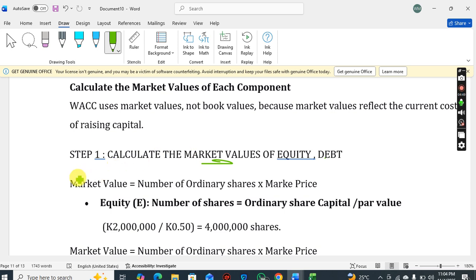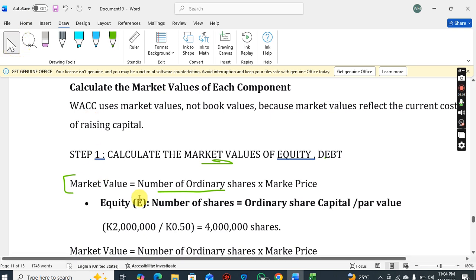So how do you get this market value of equity? It's the number of ordinary shares multiplied by the market price of the equity. In this question, they haven't given us how many ordinary shares we have, so we need to calculate the number of ordinary shares.